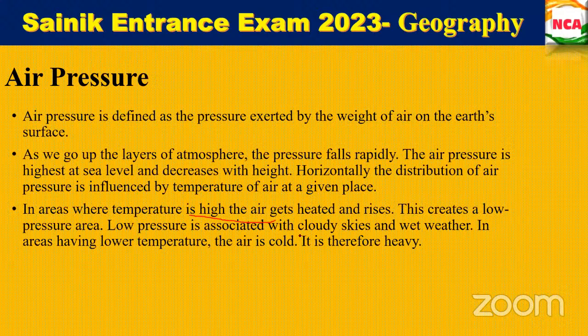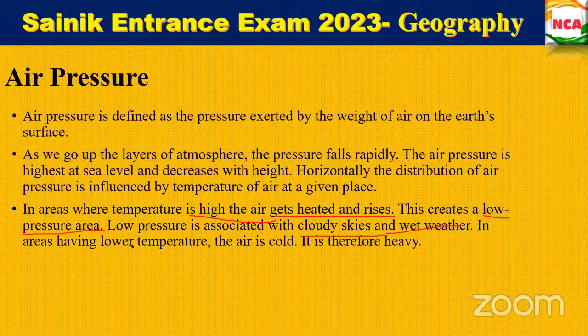This low pressure area is associated with cloudy skies and wet weather. Why? If a low pressure region has been created, we will get rain, and we can also experience drizzling. Fine.